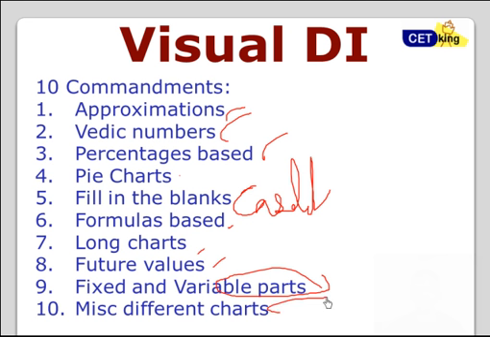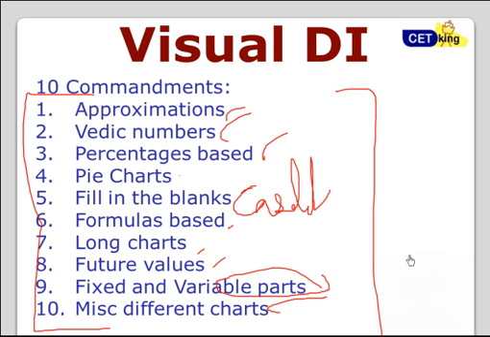These are the 10 types of methods I'm going to teach you if you are joining Cetking. Out of these 10 types, 8 to 9 you can easily solve without using a pen, based on the strategies which I'm going to talk about as we go along.